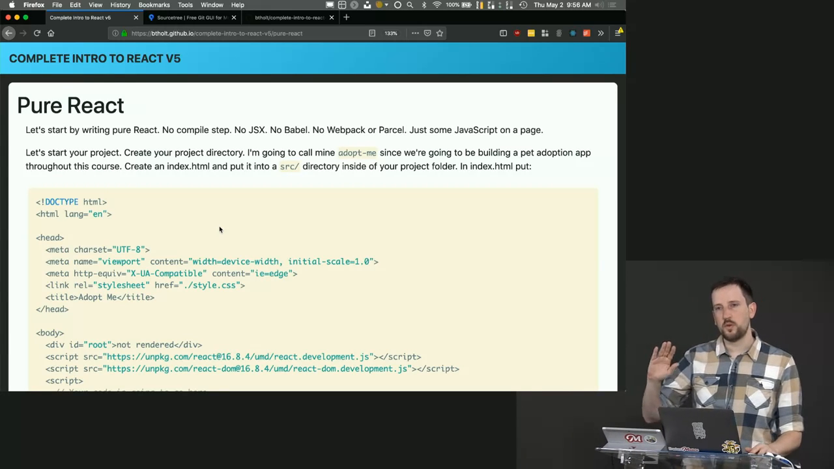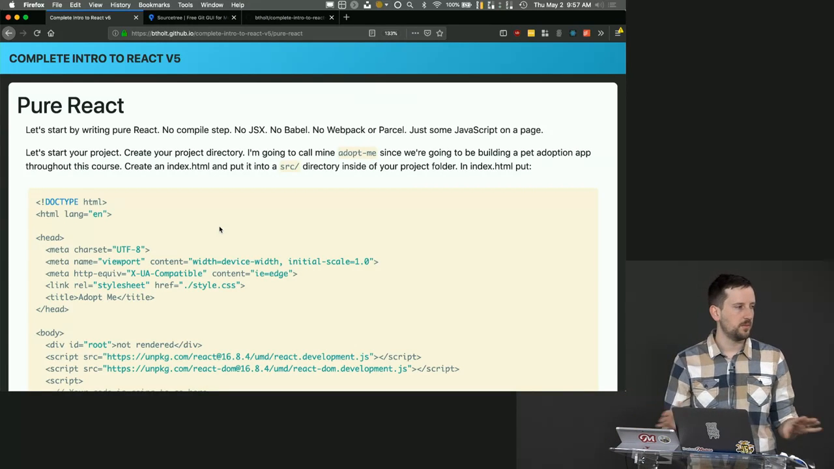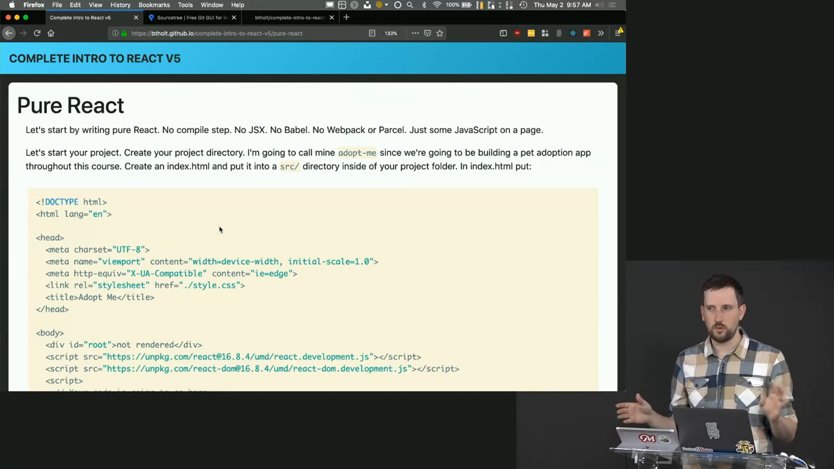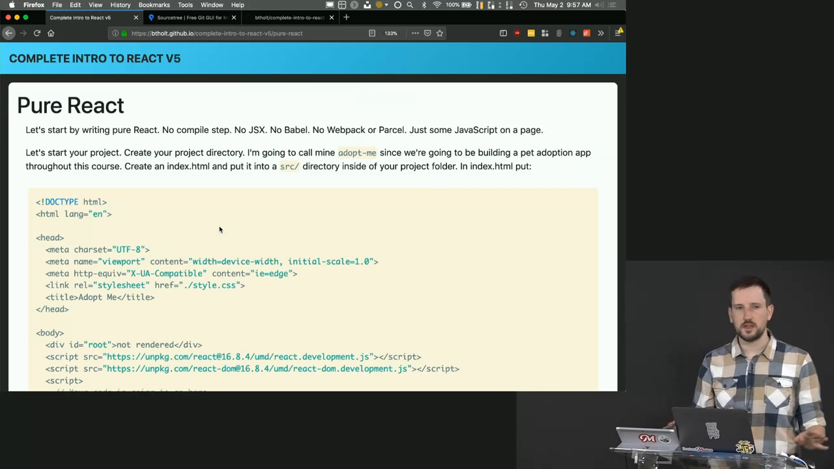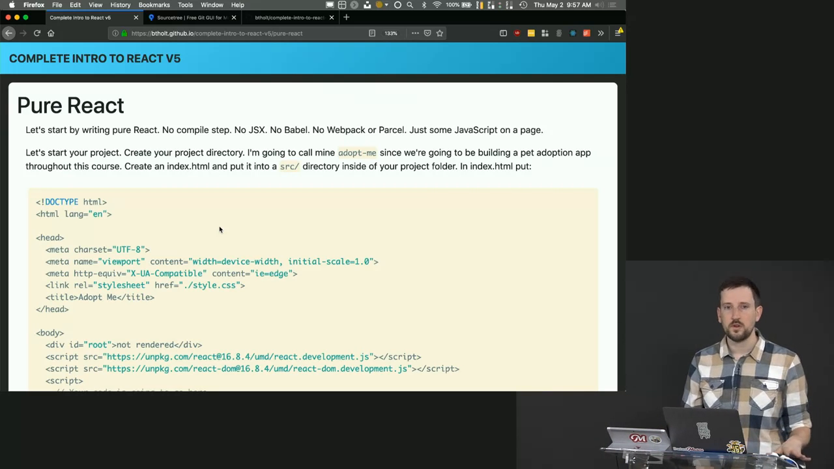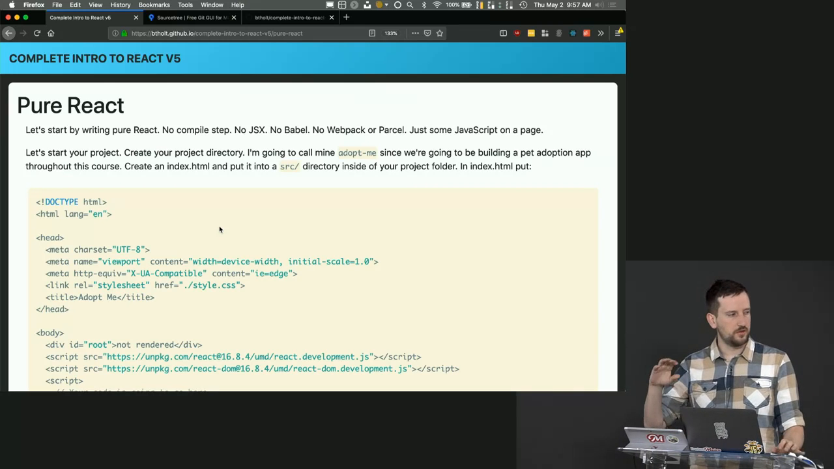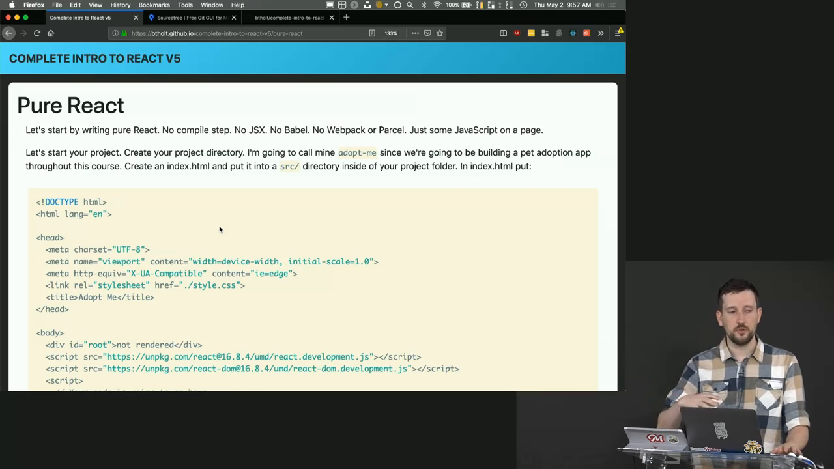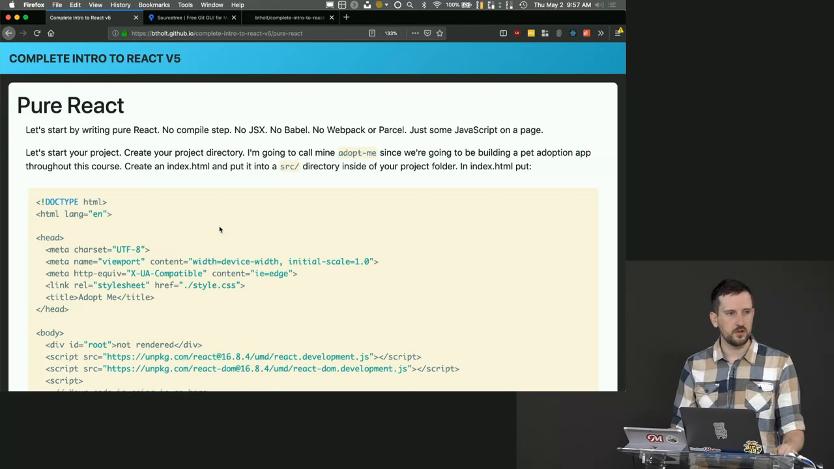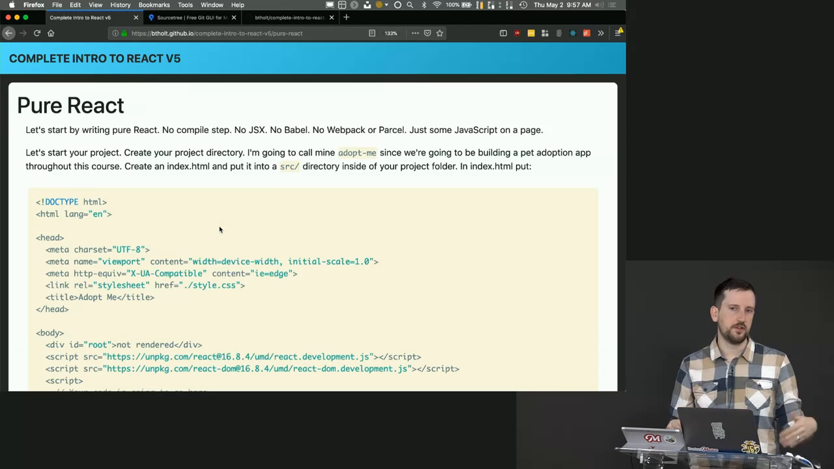But I'm going to explain to you why I think those things are okay, but we're going to start with no transpilation step, no JSX, no Babel, no Webpack, no Parcel, nothing like that. We're going to be writing raw JavaScript React, just to show you that it's possible. I wish someone would have taught it to me like this, because you'll see that JSX and React are not doing any sort of black magic. It's just regular old JavaScript function calls.